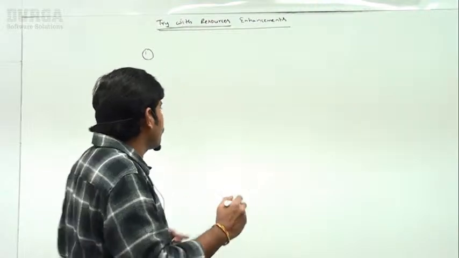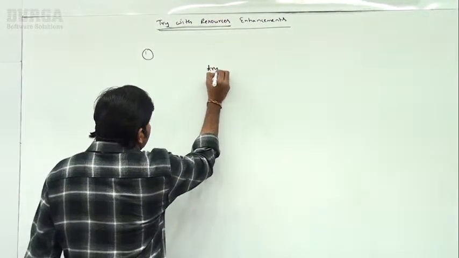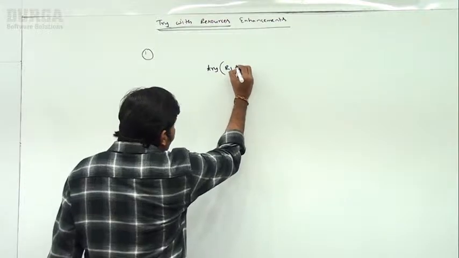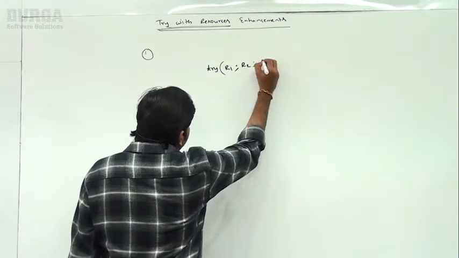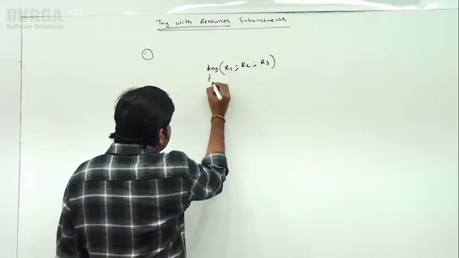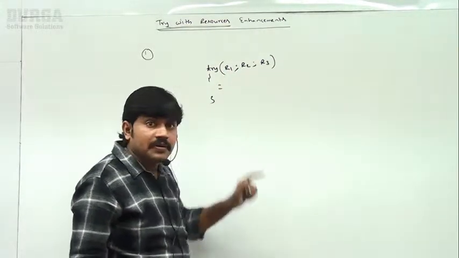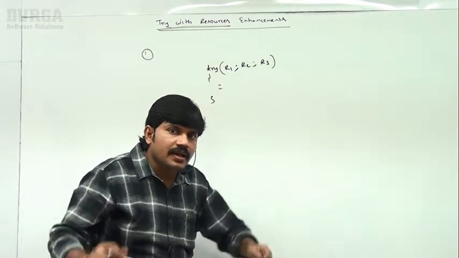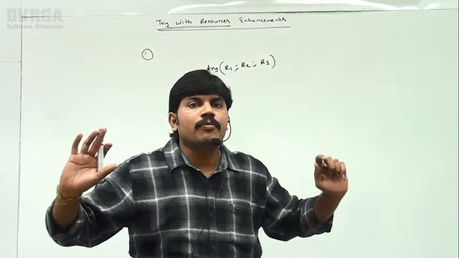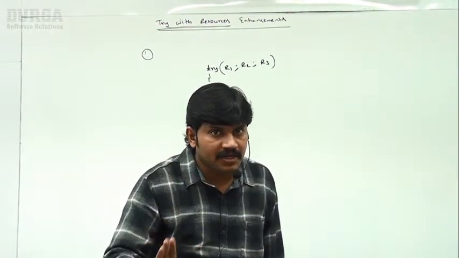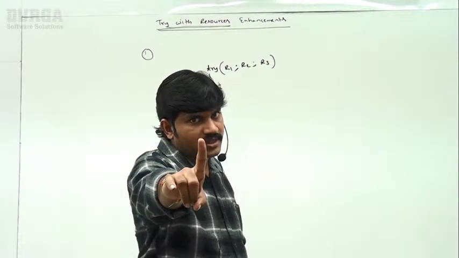Have a look: try, R1 first resource, semicolon, R2, semicolon, R3, like this. We can declare any number of resources, no problem at all, but these resources should be separated with a semicolon. First conclusion is clear, right?